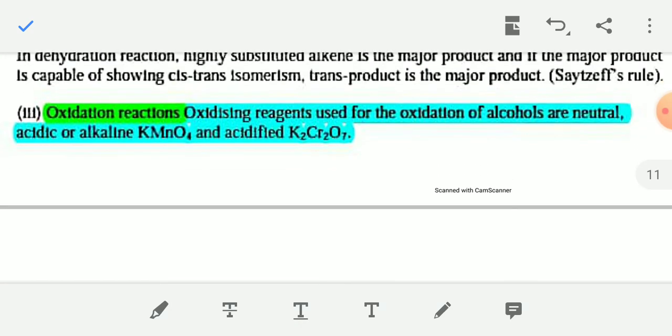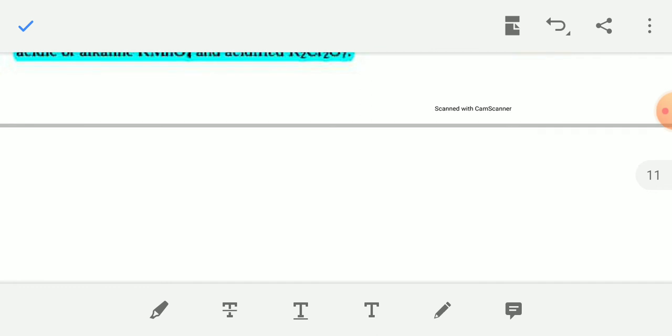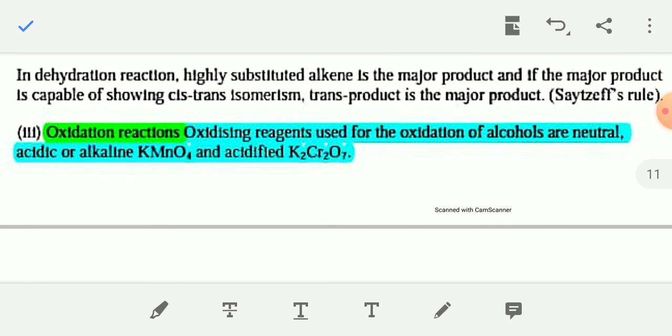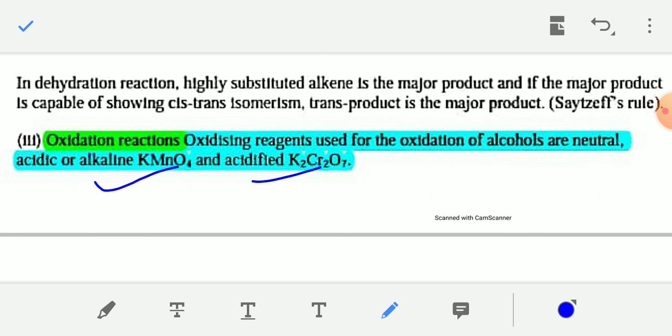Now, oxidation reaction of alcohol. On oxidation, alcohol is converted into aldehyde or ketone, and on further oxidation, it is converted into carboxylic acid. The oxidizing agents are acidified potassium dichromate and alkaline KMnO4, used for the oxidation of alcohol. KMnO4 may be acidic or alkaline in nature.